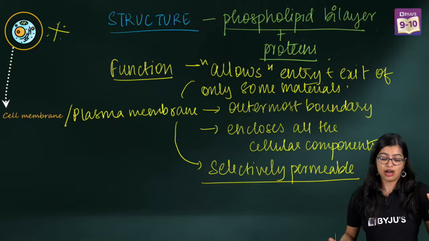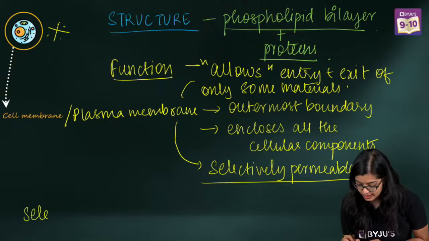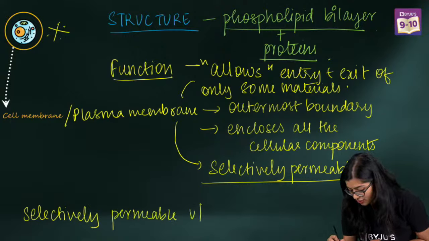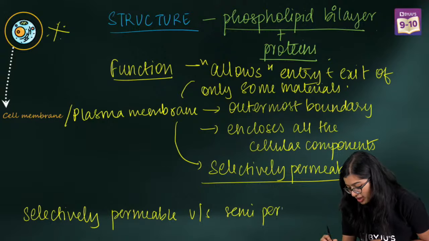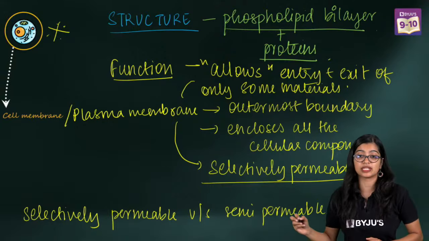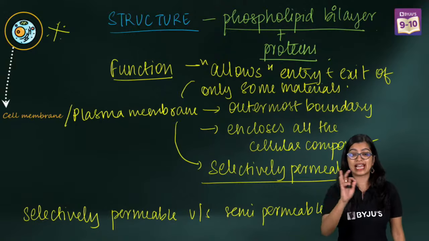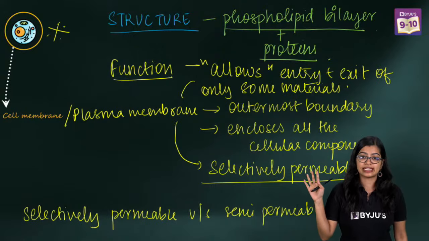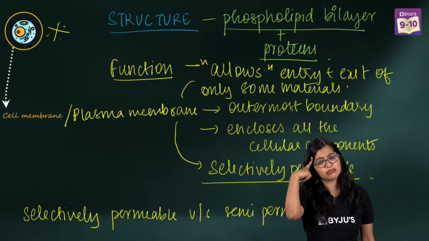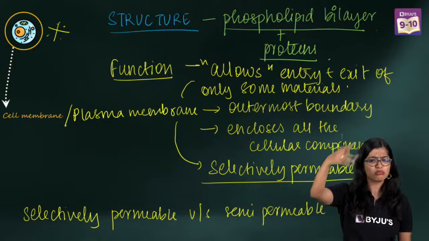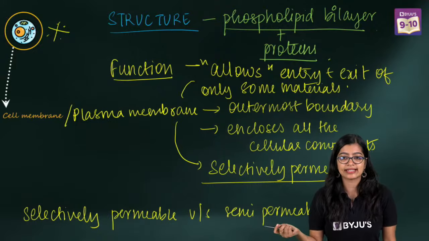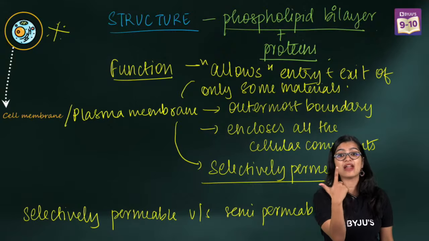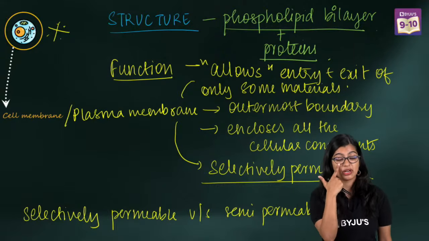Now everybody here, how many of you are confused about selectively permeable versus semi-permeable? What is the difference between these two? A lot of you are saying, ma'am, I don't understand, both of them are the same, right? Now, two questions: what is selectively permeable, and why should the plasma membrane be selectively permeable?